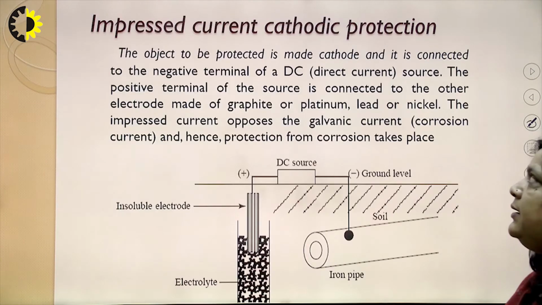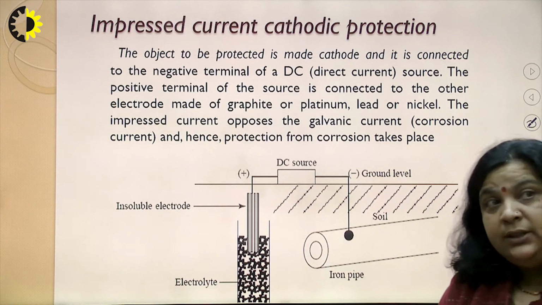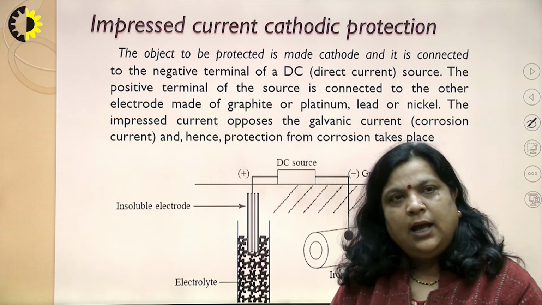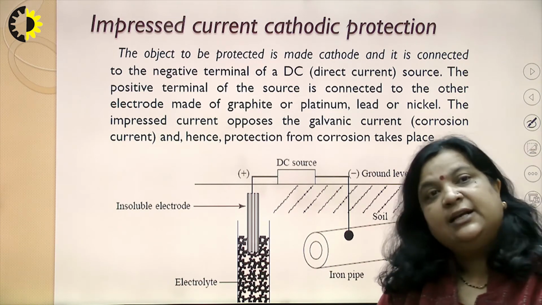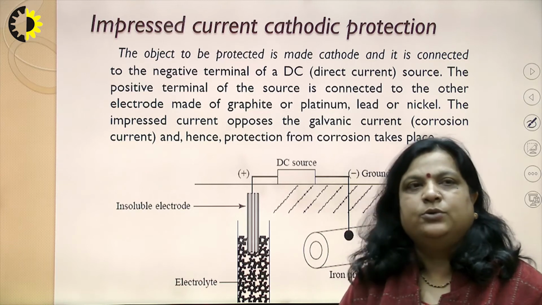Now, the second method is impressed current cathodic protection. In this method we apply a direct current opposite to the corrosion current and larger than the corrosion current, so that it nullifies the corrosion.